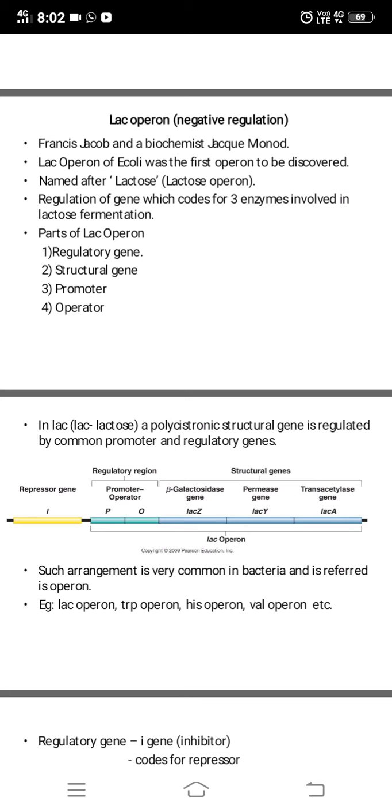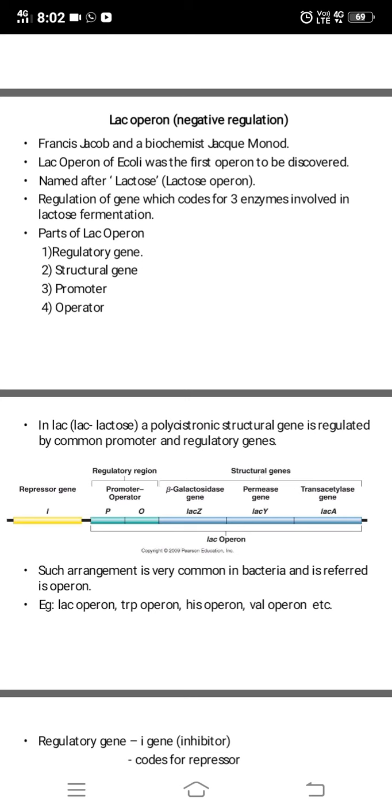Students, now we will see what is lac operon. In our previous class we had seen what is operon. Now what is lac operon? I told you it is an example of negative regulation. Francois Jacob and Jacques Monod were the two scientists who worked on this lac operon.